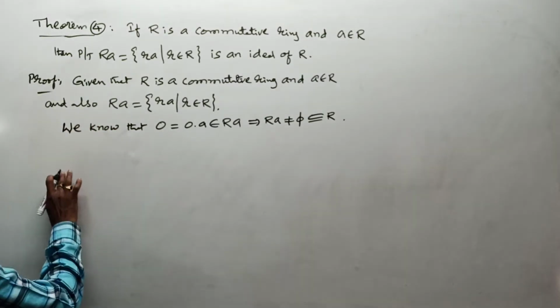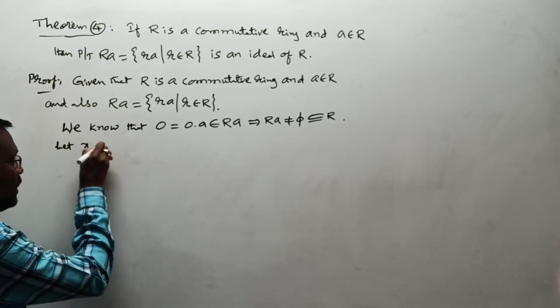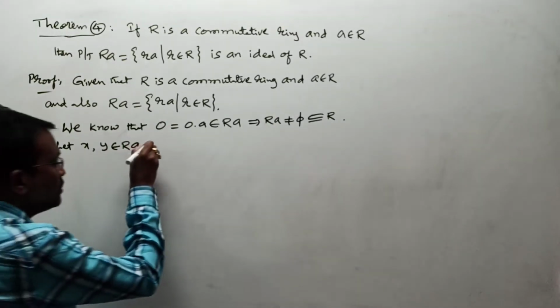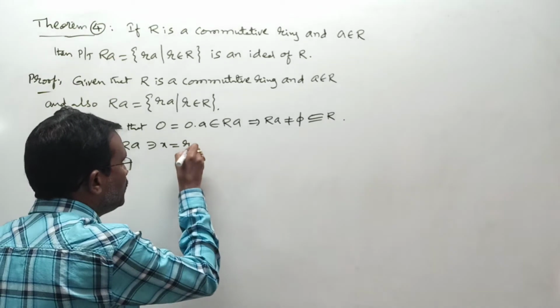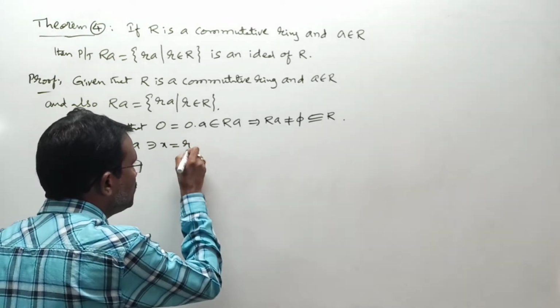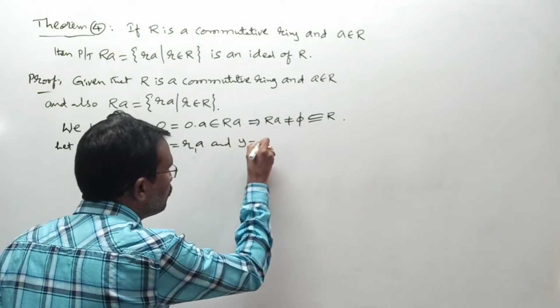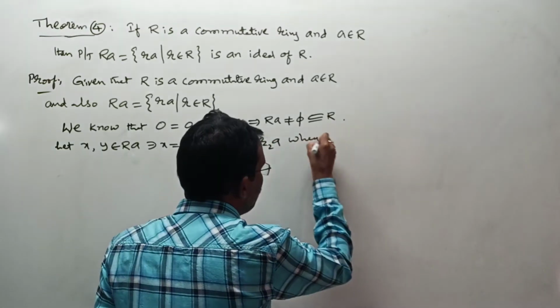First condition I am taking, for that I want to take two elements in RA, X and Y. Let us take X and Y elements in RA such that X is equal to R1 into A, and Y is equal to R2 into A, where R1 and R2 are what?